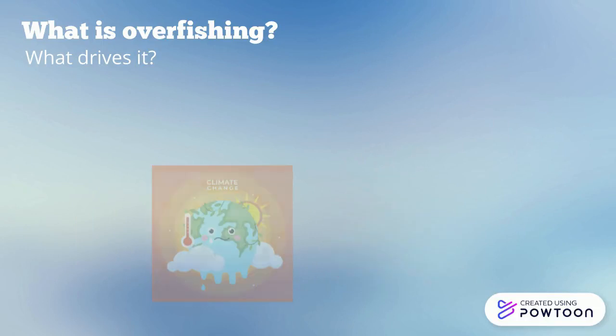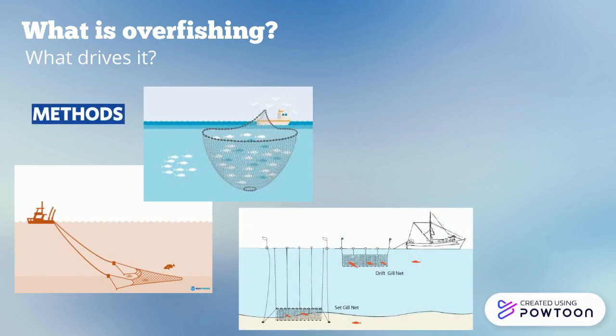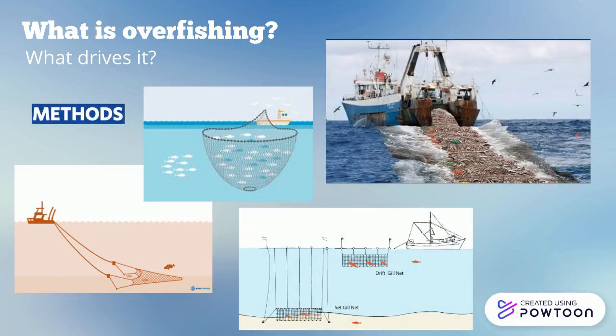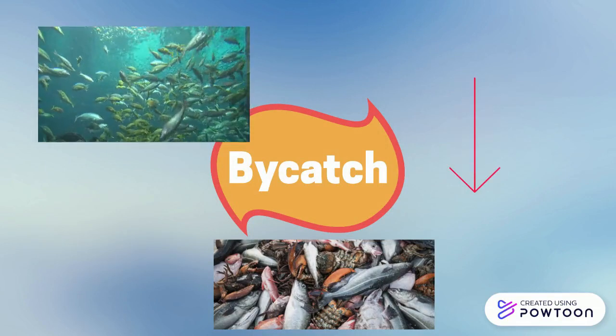A side effect of poor fishing practices like using trawls, purse seines, gill nets, etc. that haul massive amounts of unwanted fish or other animals out of the water is called bycatch. This is then discarded and can add to the decrease in fish stocks.